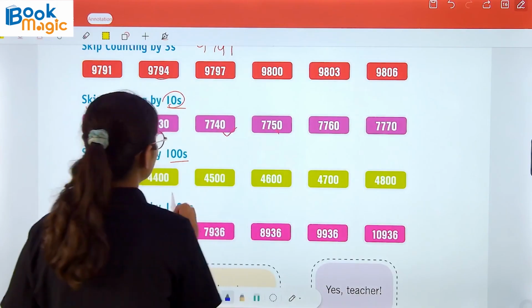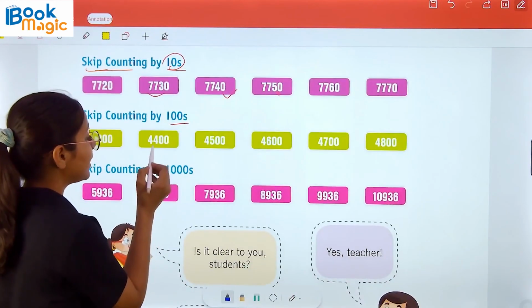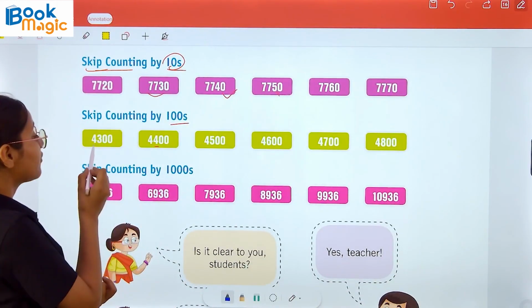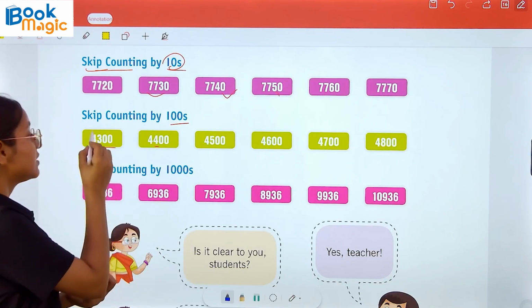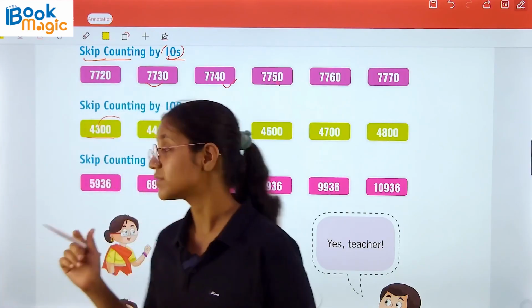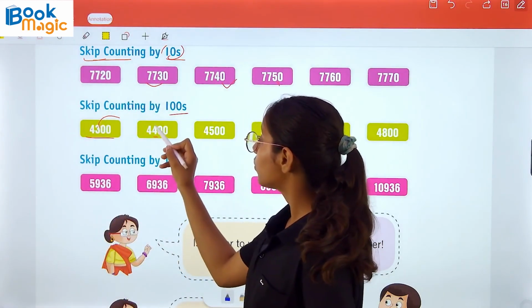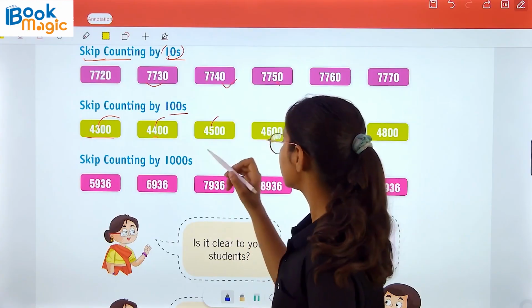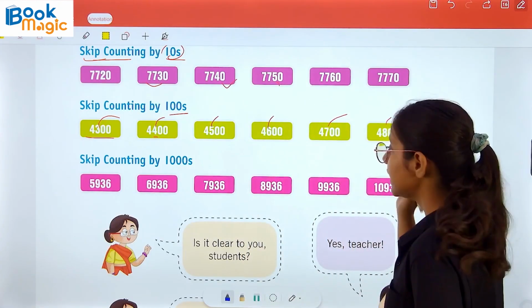Now skip counting by 100. So we have to skip the counting by 100 place. Here we have 4300. So we will just skip this 100 place. Now 4300, after that 4400, then 4500. Similarly, then 4600, 4700, 4800.